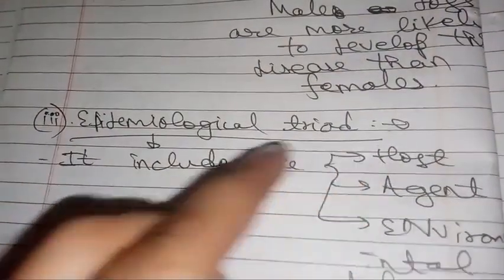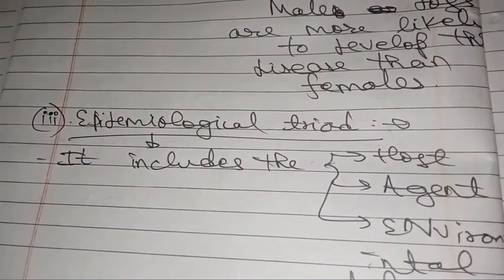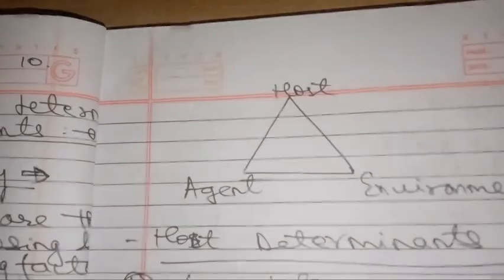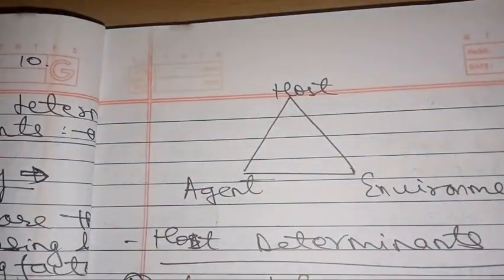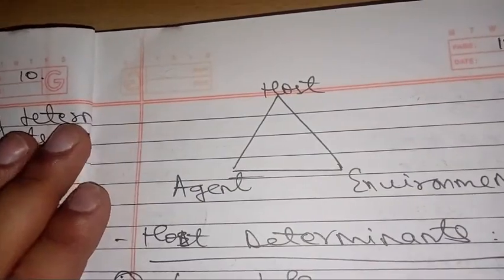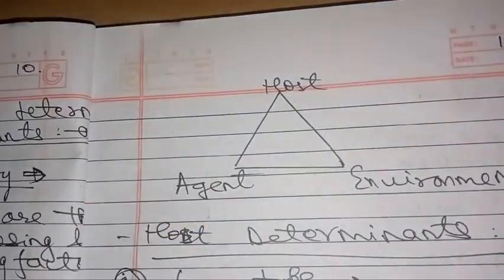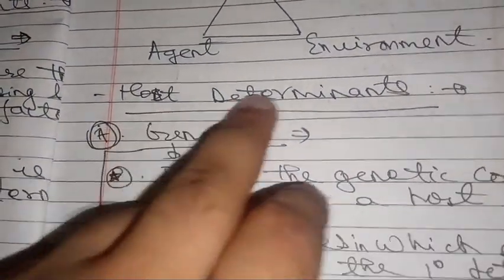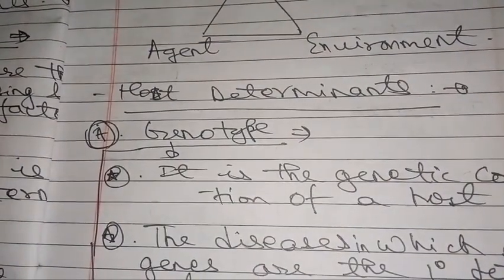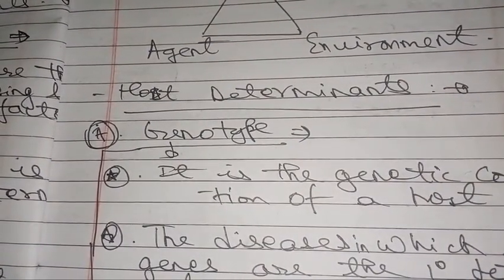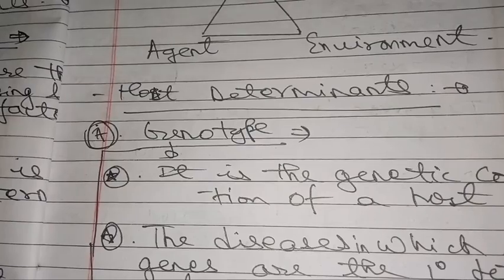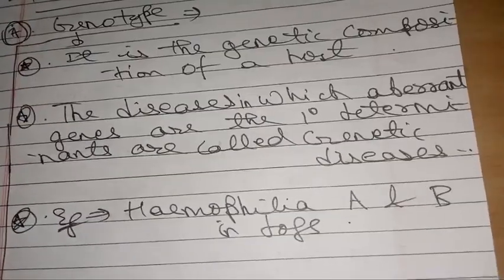Okay. Third, we have the epidemiological triad. It includes agent, host and environment. So this is what the epidemiological triad looks like: host, agent, environment, or an AHE extension. Now we will discuss host determinants. The first host determinant is genotype. Genotype is the genetic constitution of an animal.